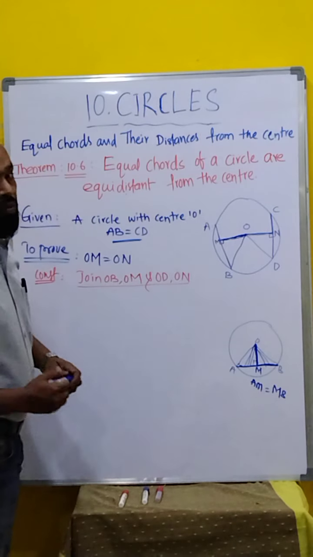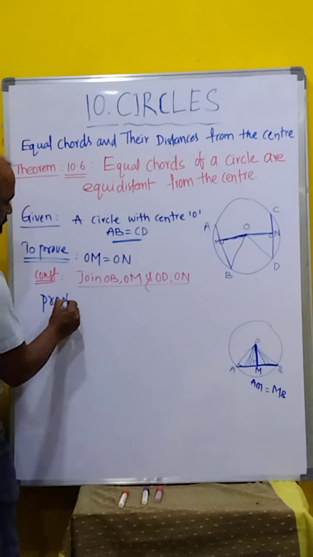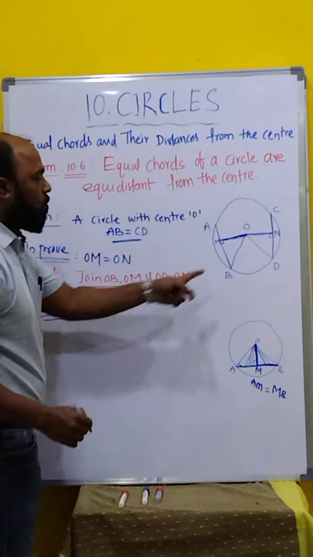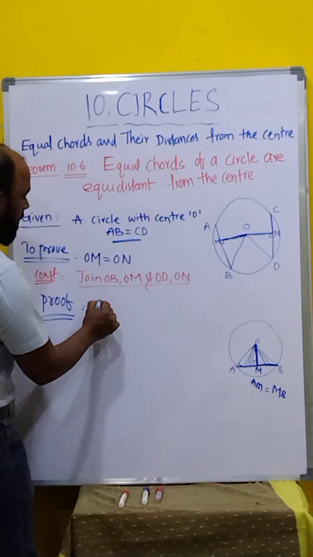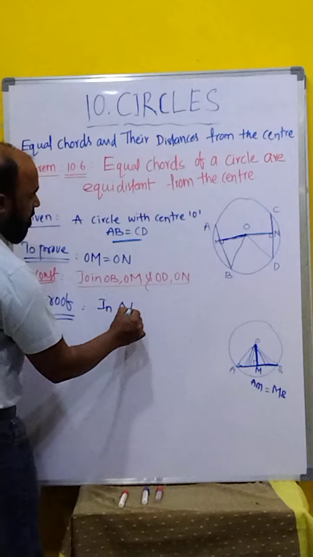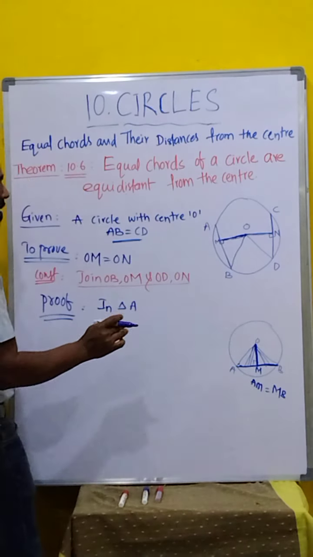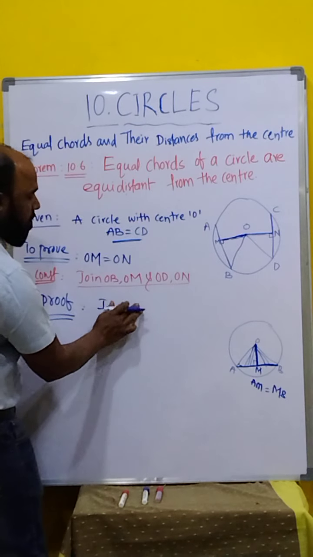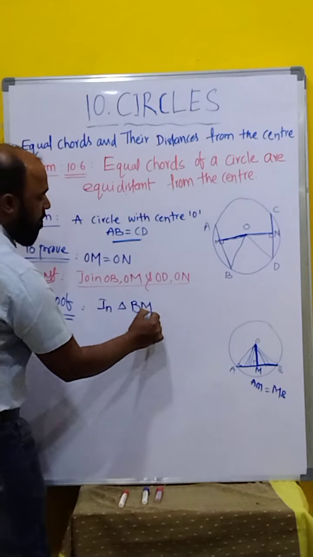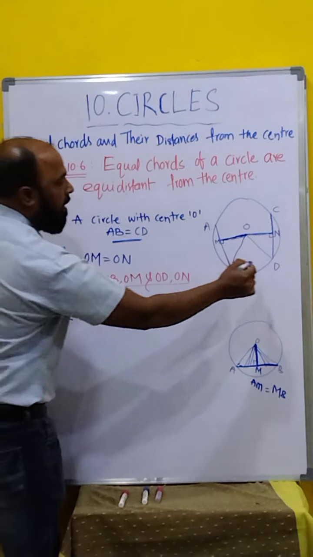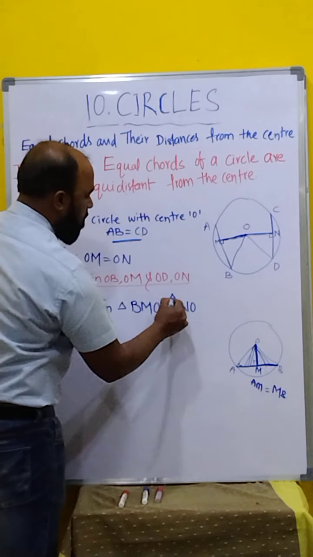Now come to the proof. In this proof, we have to prove that these two triangles are congruent. In triangle BMO, or MOB, any one you can select, and triangle DNO.